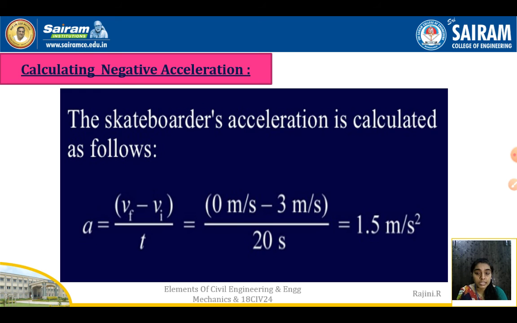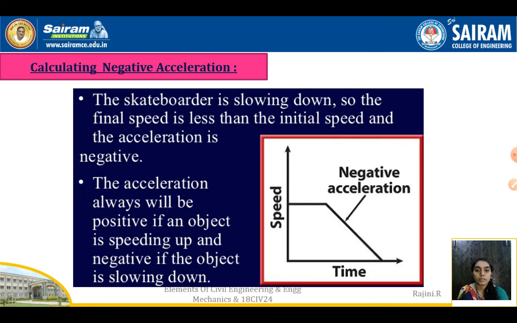Calculating the negative acceleration, the skateboarder's acceleration is calculated as follows: a is equal to the final velocity minus the initial velocity divided by t. As I said, in the final there will be no speed, so 0 minus the initial, which is 3, just an example I have taken, divided by the time taken, which is 2 seconds. So the final answer will be 1.5 meter per second square, negative. So this is the difference between the negative acceleration and the positive one.